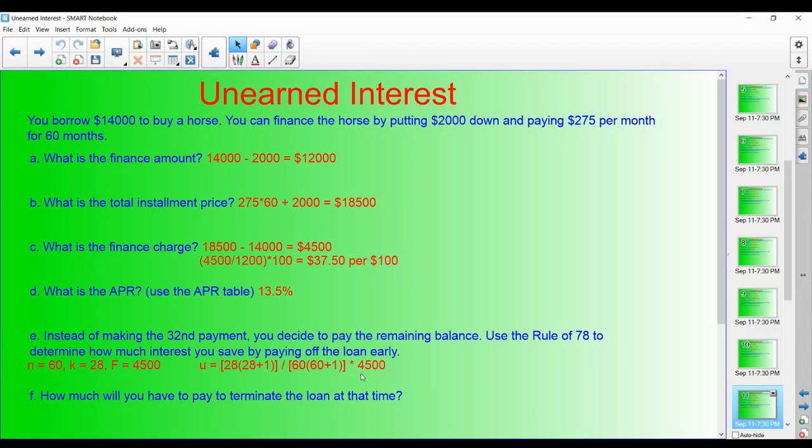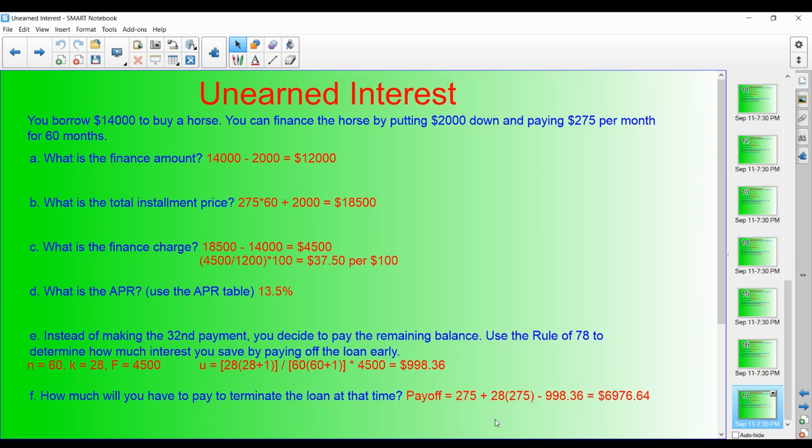Now it's saying it's a fraction of $4,500. So we don't have to pay almost $1,000 of that $4,500 in interest because we paid off the loan early. Now, if I want to figure out my final payoff amount to save that $998, I need to know what my current payment is. So I need to make payment for month 32, plus I need to make the other 28 payments. So I'm really making 29 payments. But then I get to save this $1,000 because that interest never actually exists, it never grows.